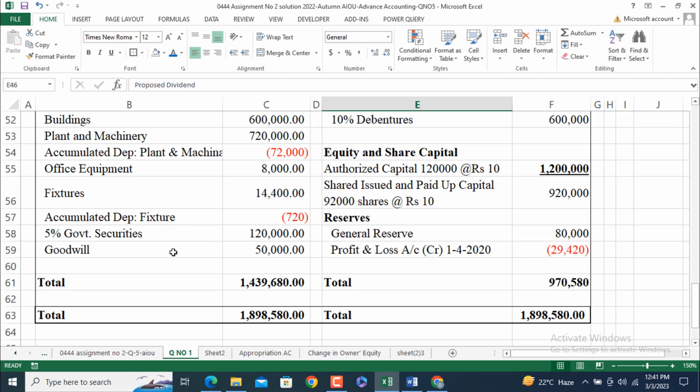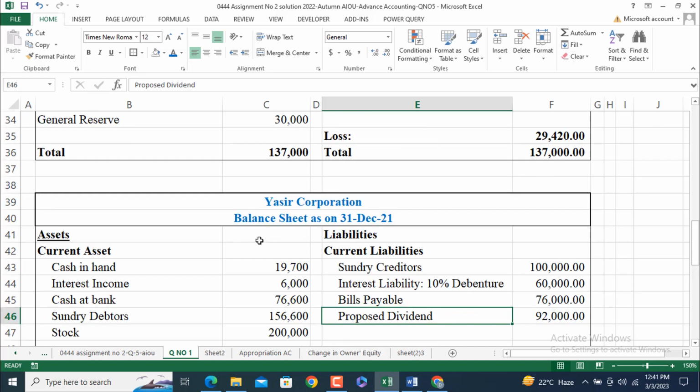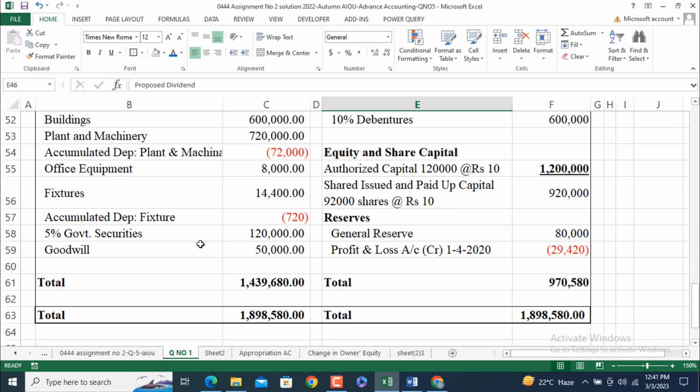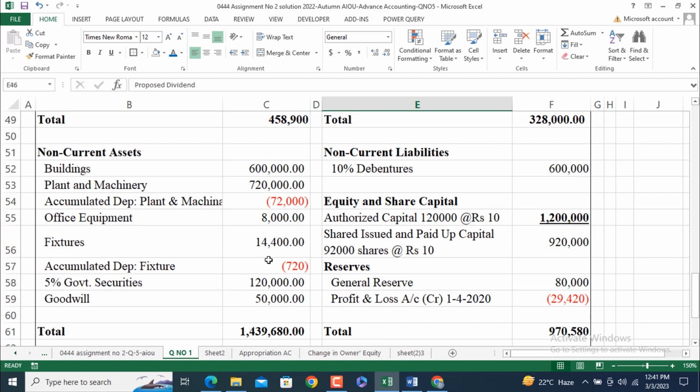5% government securities 120,000, and 6,000 is the interest income here, which is receivable. So goodwill is also fixed at 50,000, and one thing to remember is that preliminary expenses have been written off from here because they have been written off and charged as expense in the income statement.